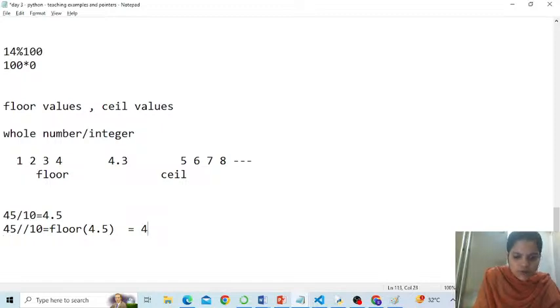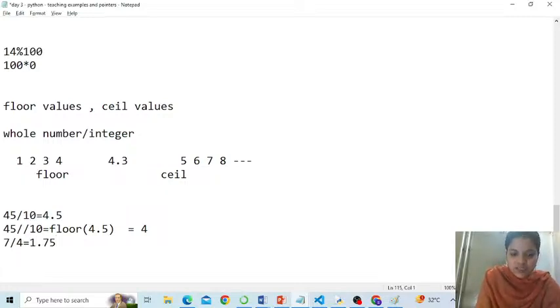Alright. How about now? 7 divided by 4. If I try to divide 7 by 4, approximately it gives me 1.75.